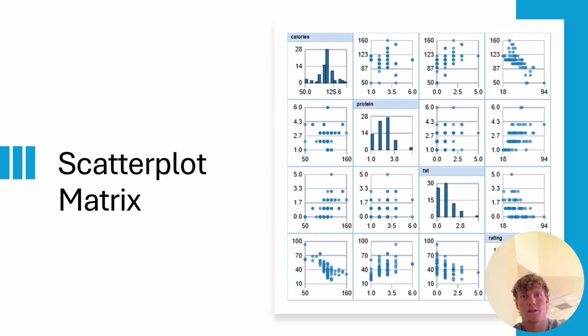The first visualization of the data that we will look at is a scatterplot matrix. This scatterplot matrix shows histograms of the four variables along with scatterplots of the variables at each intersection of the categories. This can show early indications of relationships between different categories. For example, at the intersection between calories and rating, you can see a moderate negative relationship between the two variables.